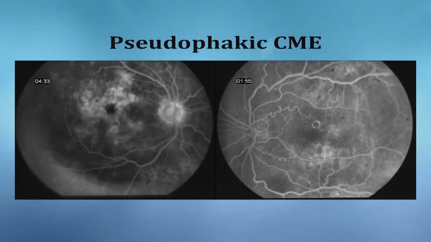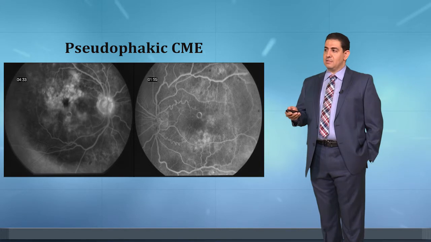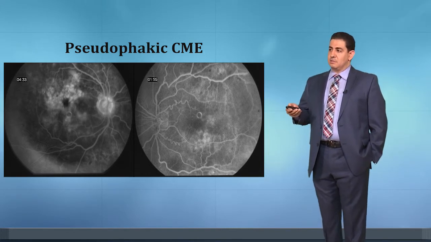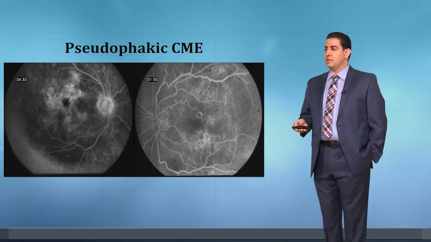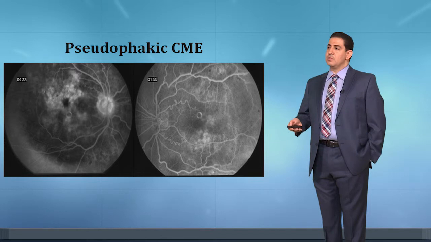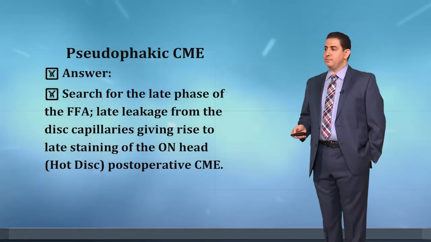Let us look here. There is a difference here. There is leaking around the macula, and here the petaloid appearance, which is characteristic. But the most important sign, which a lot of people don't know and don't concentrate on, is the hot disc. You will see here the disc in the right eye. There is hyperfluorescence around the margins of the disc. It is not present in the other eye. So this right eye is the one with a pseudophakic cystoid macular edema.